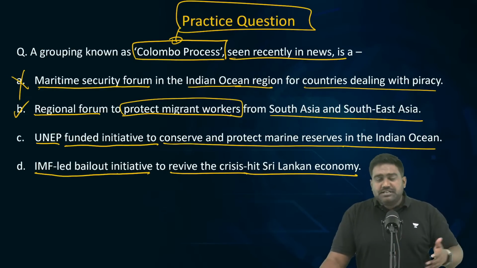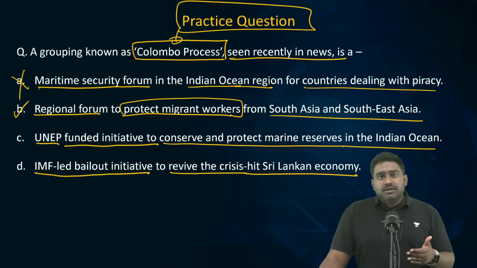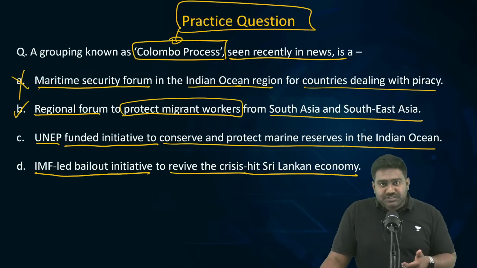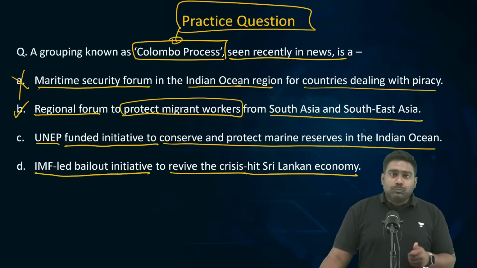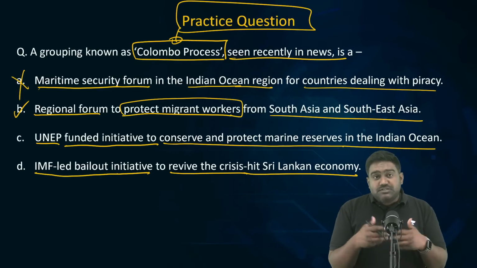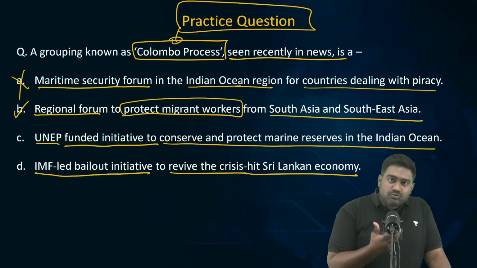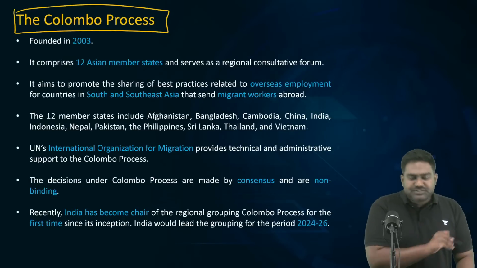They go to Western countries. They go to many other countries to find work opportunities. And in these foreign countries, these migrant workers might be harassed, abused, or exploited. So, to protect the labor rights of these migrant workers, these South Asian and Southeast Asian countries have come together to form a regional forum known as the Colombo process.